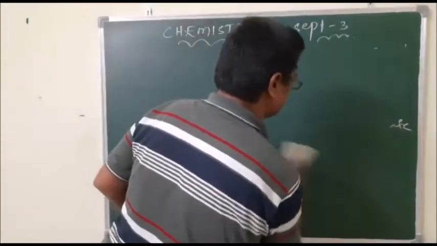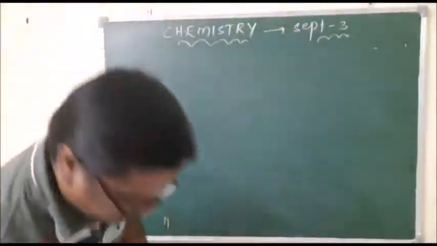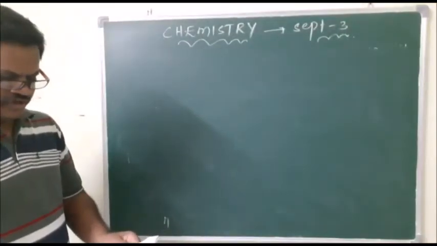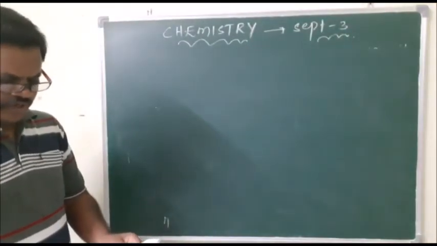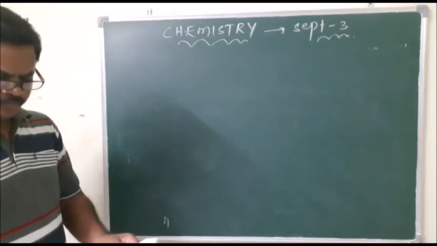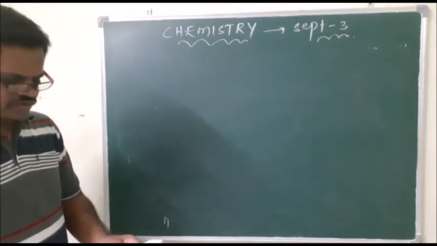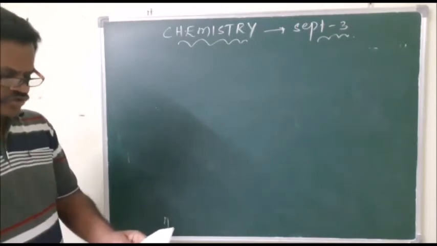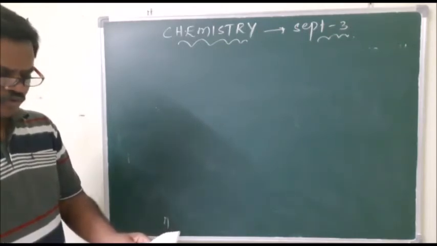For the seventh question, the highest oxidation state of manganese in fluoride is MnF4, but the highest oxidation state in oxide is +7. What's the reason? Generally fluorine can form only a single bond.